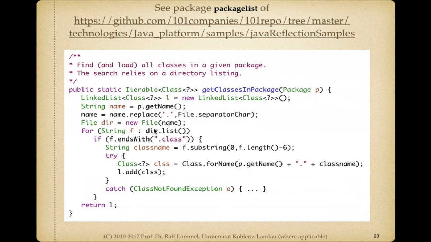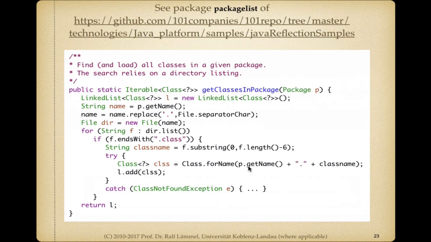Okay. And then we iterate over the directory listing to find all .class files. So the assumption we make here is that a package name translates into a standardized location in the file system. This is obviously not necessarily true in all cases. And so then once we find such .class files, we extract the class name from it.